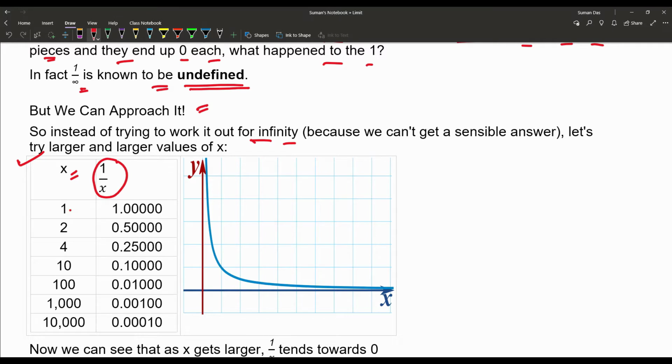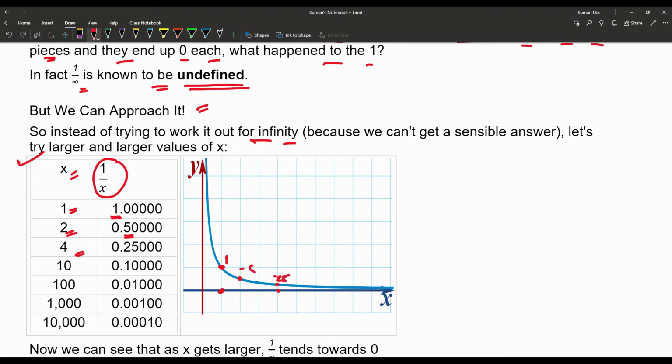When x is equal to 1, the value of 1 by x is 1. When x is equal to 2, we get 0.5 or half. When x is equal to 4, the value of 1 by x is 0.25.